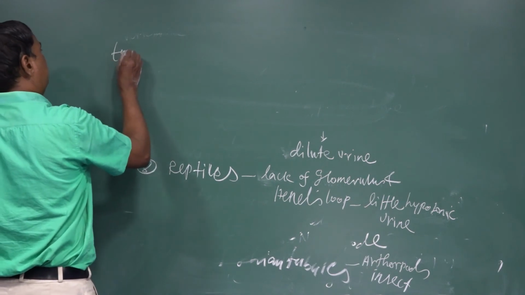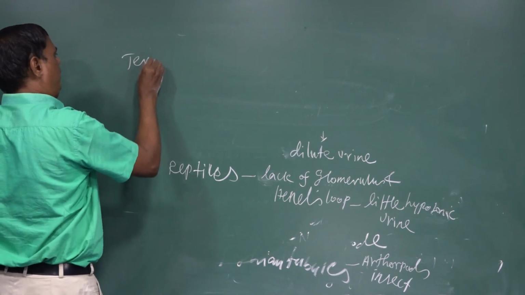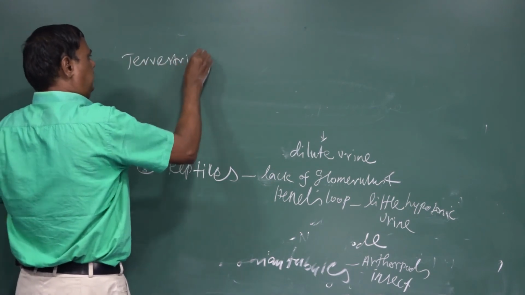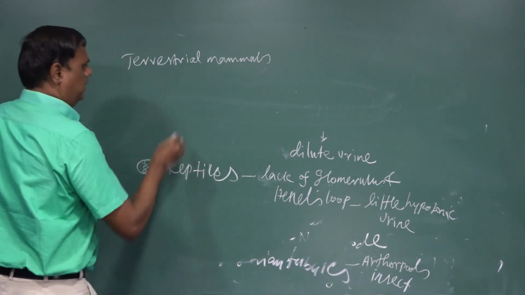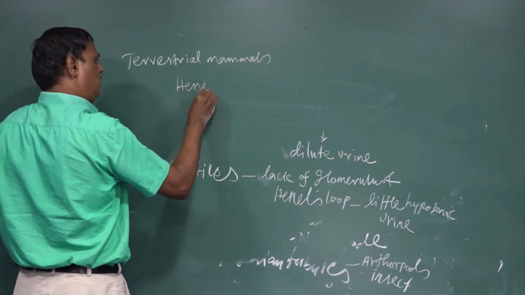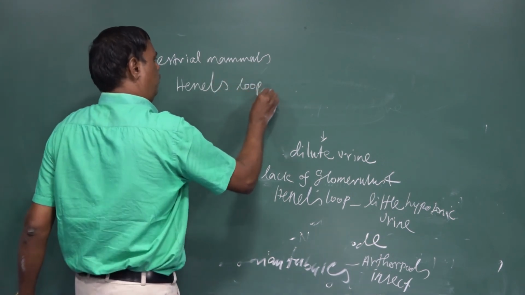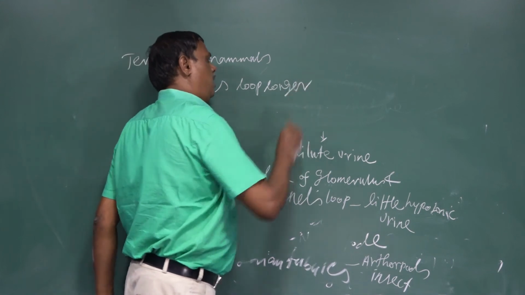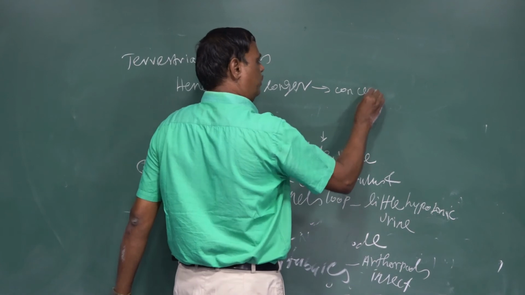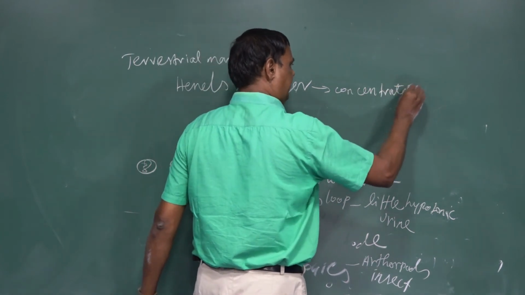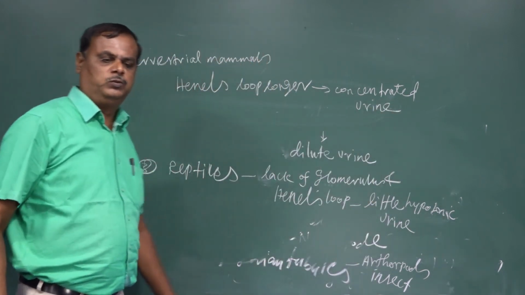In terrestrial mammals and also human beings, the Henle's loop is longer. Due to the longer Henle's loop, they release concentrated urine. What is the Henle's loop?